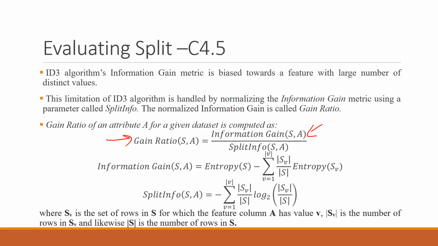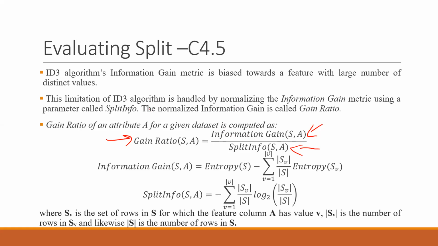Information gain and entropy were used in our ID3, but then one more thing has been added here, split info. So the ratio of information gain and the split info will give me the gain ratio, and this gain ratio will be used to take the decision which attribute will become the root while doing the split.